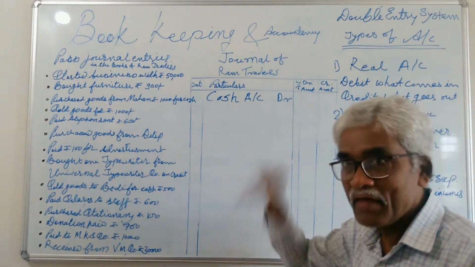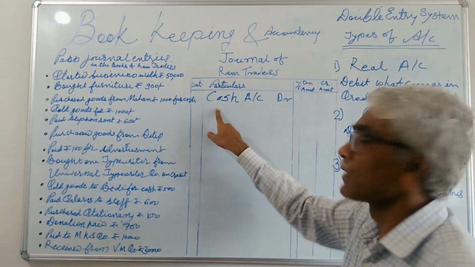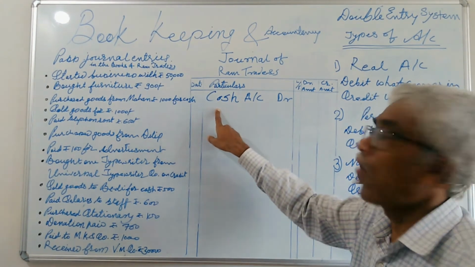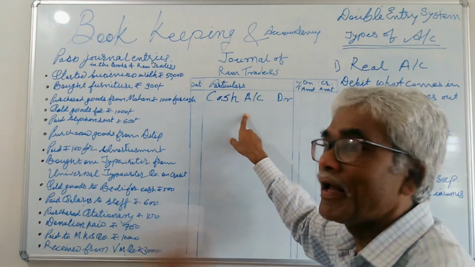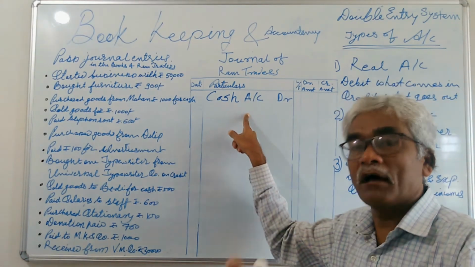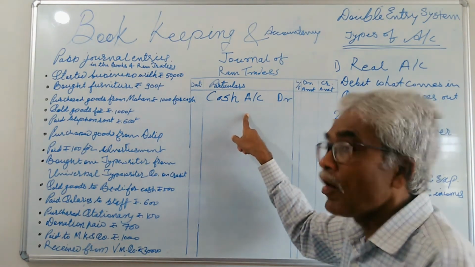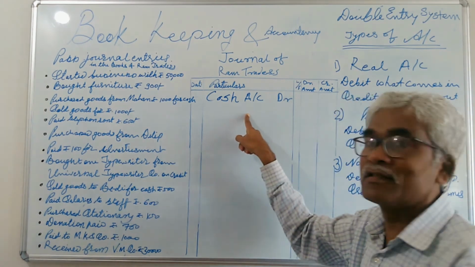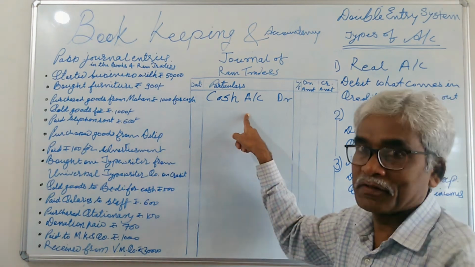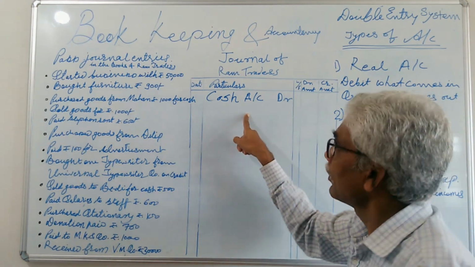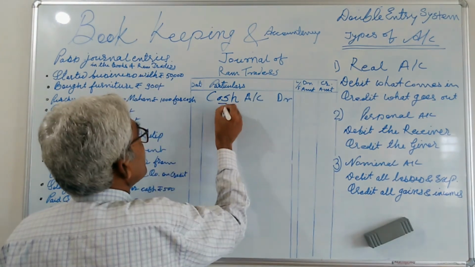But in the previous lecture, I clarified, don't use the name of the owner of the business, because whenever you ask your friend how much amount was invested, you will get the answer, I invested rupees 50,000 as capital. So we have to mention capital account.